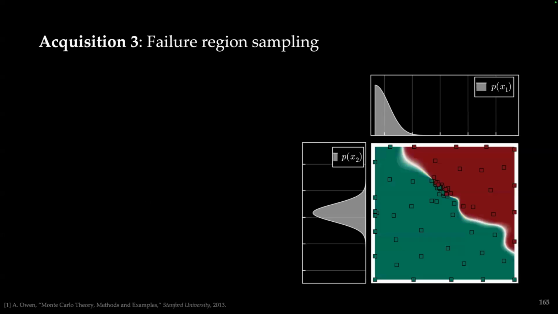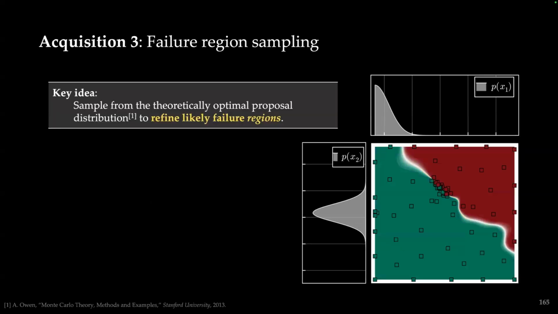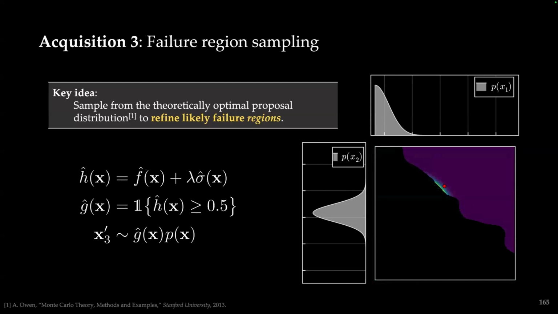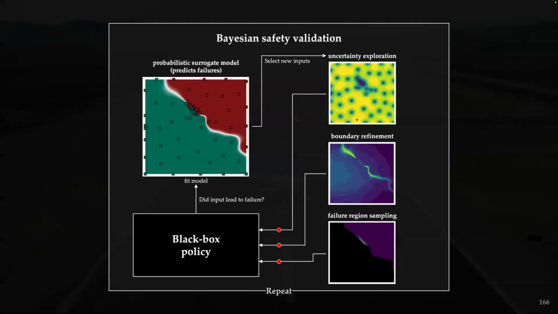And then finally, failure region sampling, where the key idea is to sample from the theoretically optimal proposal distribution to refine likely failure regions, where the theoretically optimal proposal distribution is in fact just the failure distribution. And here we can get a surrogate for that failure distribution to sample from that to get more failures. So with all 3 of these acquisition functions, we can then get 3 new points to input into our black box policy. We get a new output that says out of those 3, which ones failed,